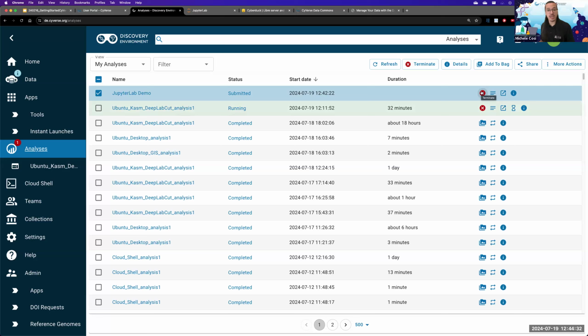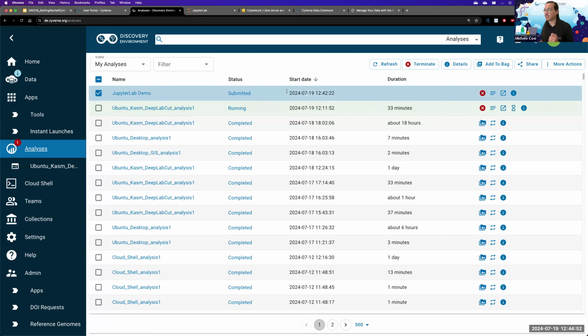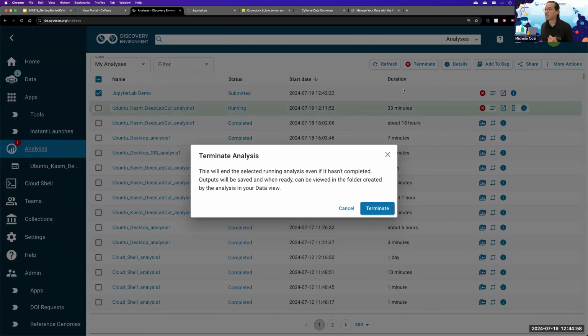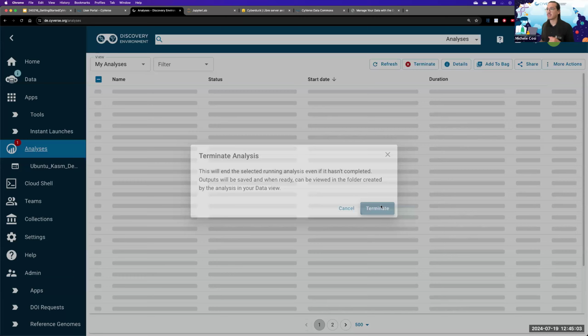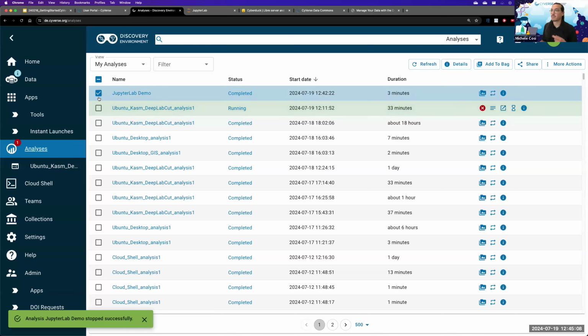You can turn on the car and leave, not go anywhere with the car, and the car is still going to be sitting there burning its energy, burning its gas, oil, or if you have an electric car, burning some of that electricity. So in order for you to stop the application, select the application that you require and click the Terminate button. A pop-up is going to come up. Here, you can terminate your analysis, and this will help you save some of those compute hours.